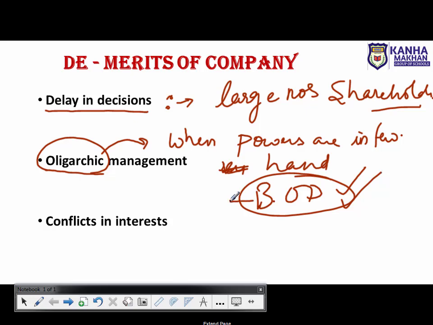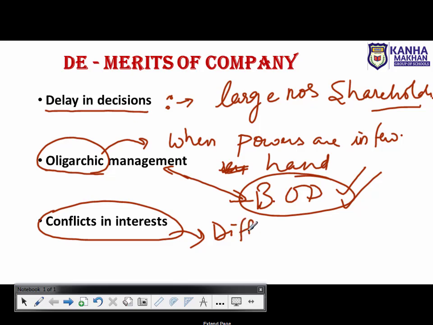ठीक है, so that is why it is an oligarchic management. They generally don't understand the shareholders. वो shareholders को समझते नहीं है. Next one is conflicts of interest. Yes, conflict of interest basically means here they are having a difference of opinion.